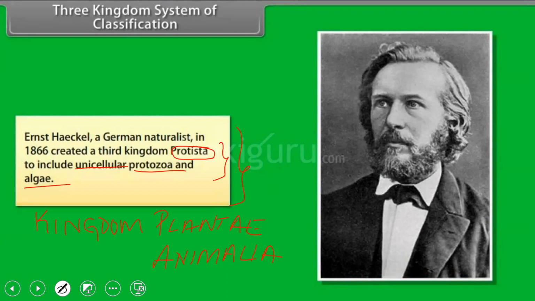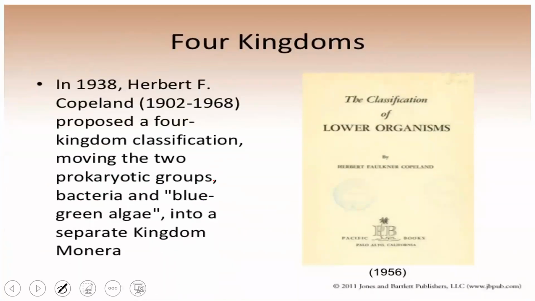Henceforth came up the four kingdom classification. The four kingdom classification was given by Copeland, and he proposed one more kingdom along with the three kingdoms which were already given by Ernest Haeckel and Linnaeus. So already there are now three kingdoms, which included kingdom Animalia, kingdom Plantae, and also Protista.